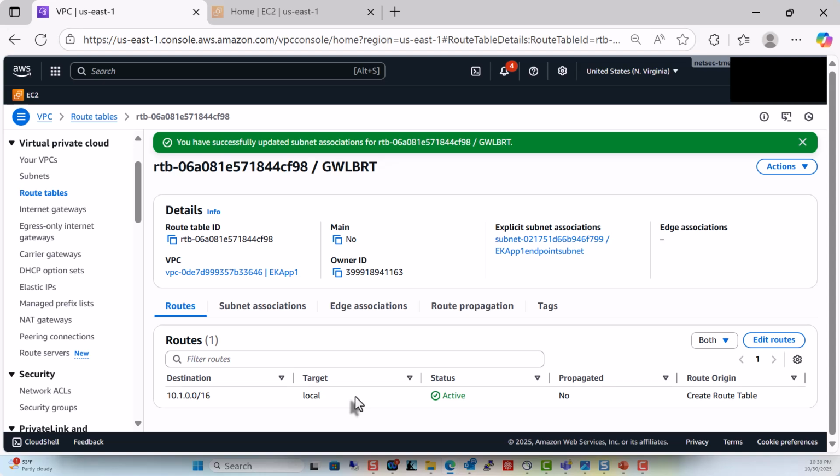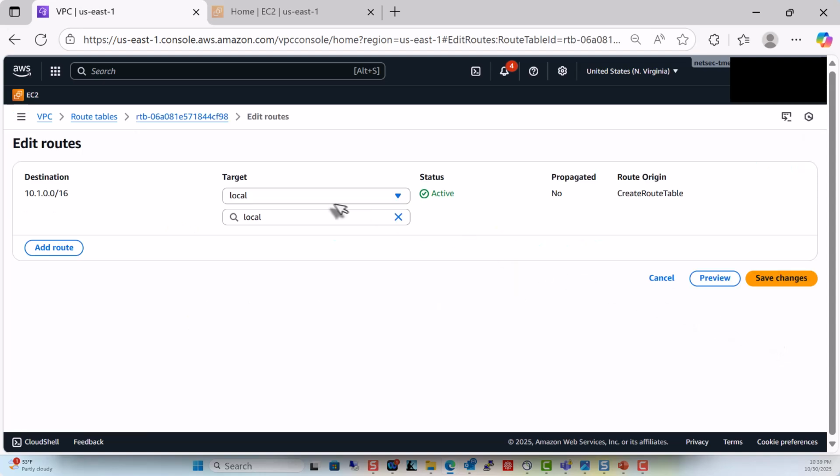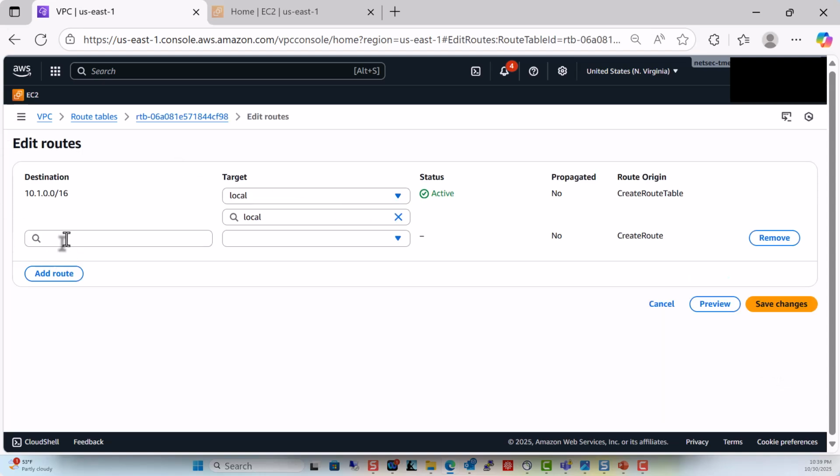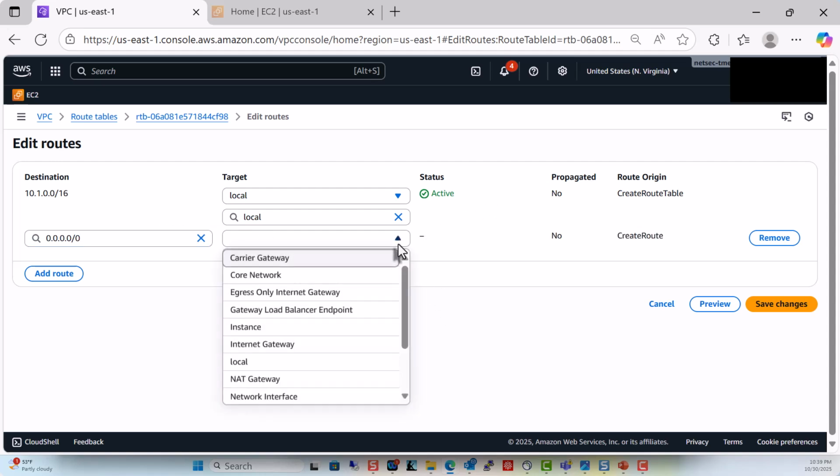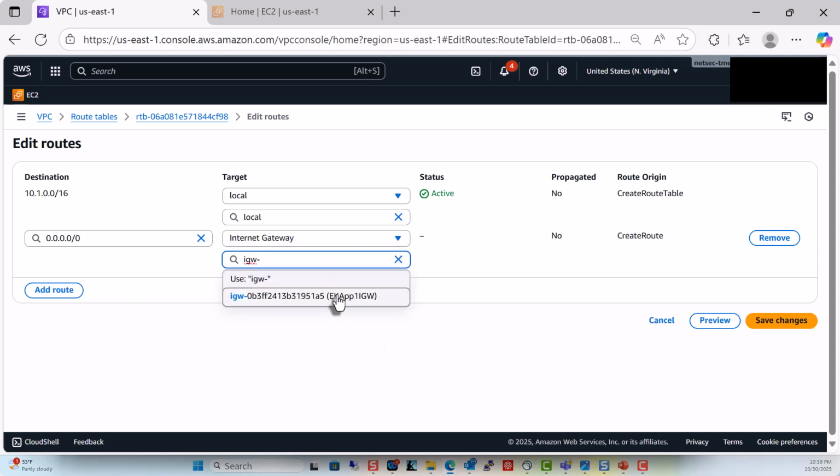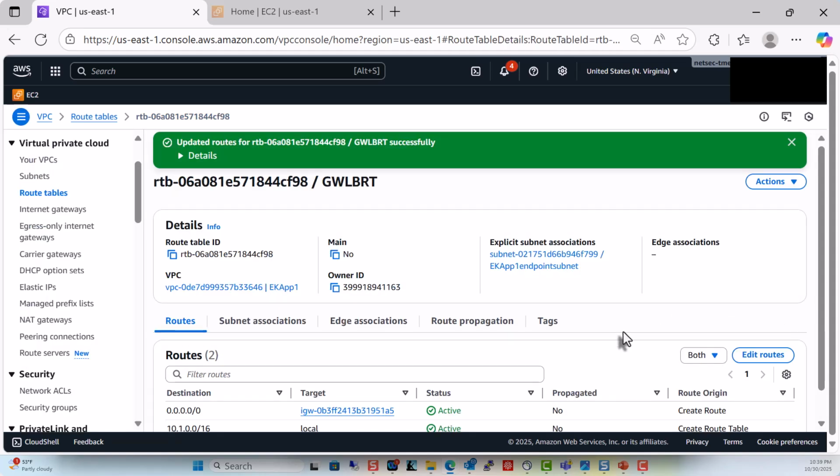Local traffic should be delivered locally, but we have to think a minute what we want the default route to be. Since the traffic will have already been processed by the firewalls, we want to send that traffic out to the internet. So we set the IGW to the next hop for the default route.